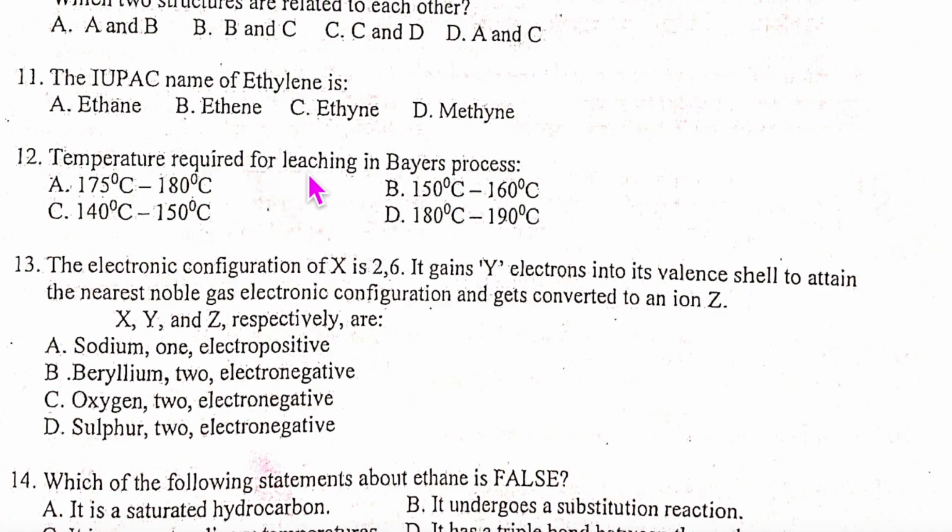Bayer's process. Ma'am, in the book it is 150 to 200 written, no? Yes, ma'am. So we can't take 140 to 150, right? 150 to 160. So B it will be, correct?